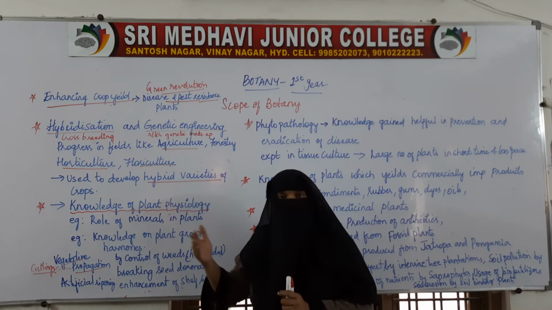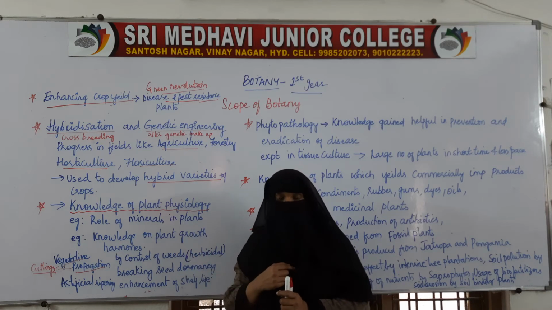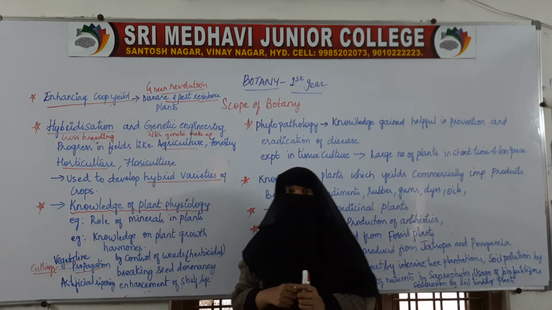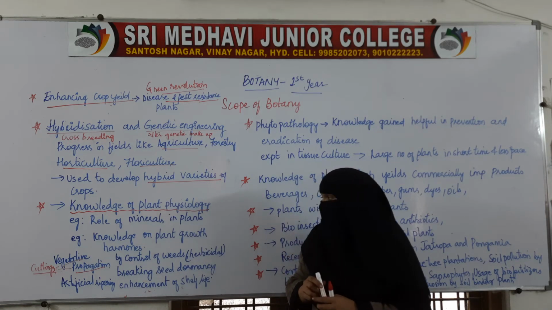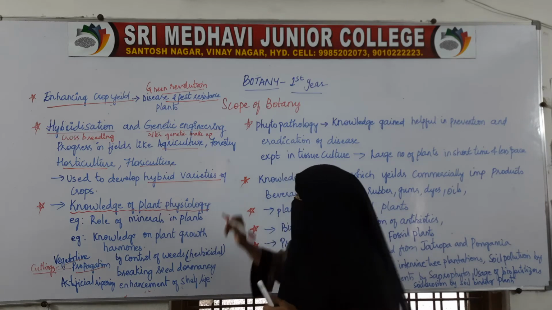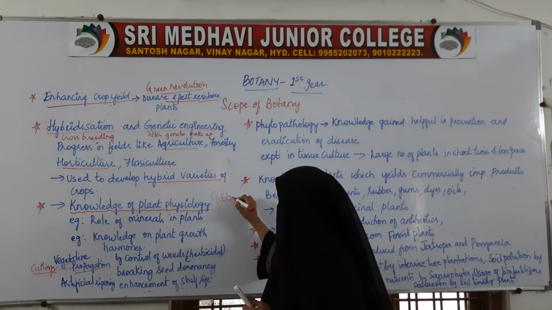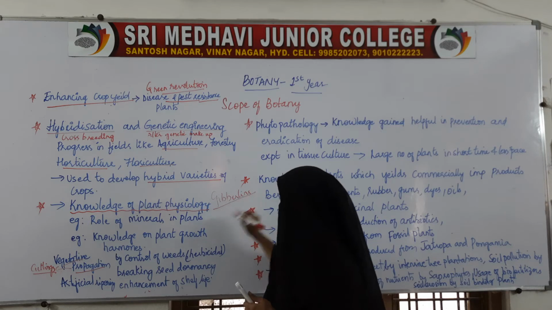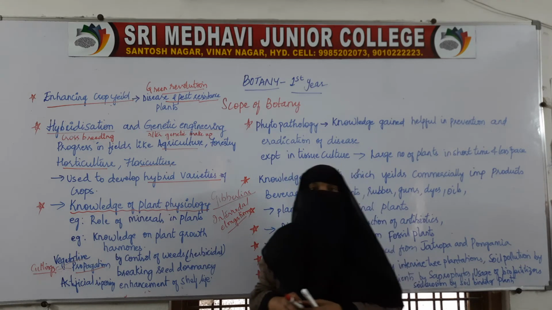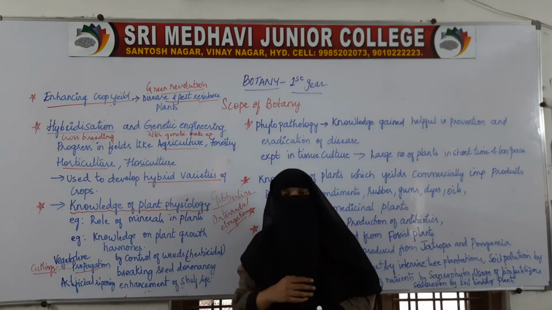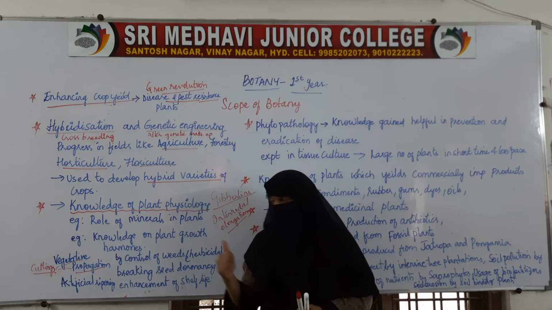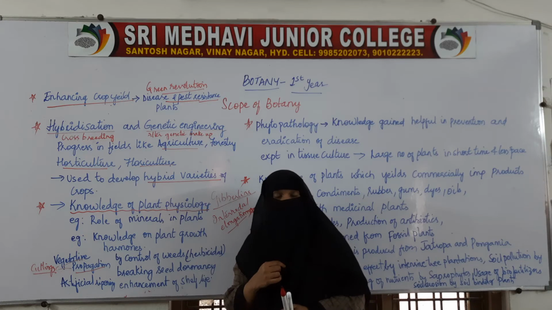Which hormone is responsible for what function? For example, gibberellin. It is a hormone. It helps in internodal elongation. That is increase in the length of the plant. It helps in increasing the length of the plant.